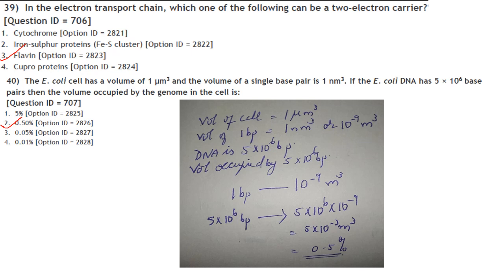And DNA is 5 into 10 raised to 6 base pair. So volume occupied by 5 into 10 raised to 6 base pair is 5 into 10 raised to 6 into 10 raised to minus 9. That will be around 5 into 10 raised to minus 3 meter cube, that is 0.5%. Answer is option 2.